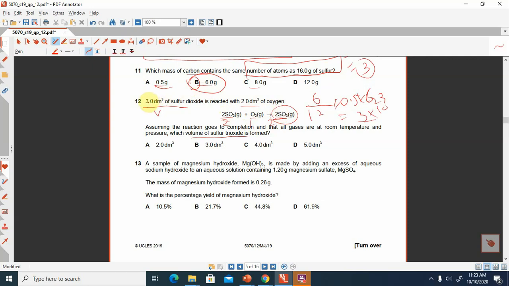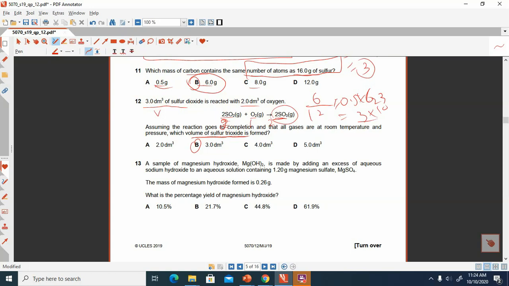So look at here, the volume of sulfur dioxide is 3. So in this question he is asking that what will be the volume of sulfur trioxide produced. Definitely that will be the same. So the answer is 3. Answer is B. B means the number of mole ratio is same, like 2 and 2. So if the volume of sulfur dioxide is 3, the volume of sulfur trioxide will be 3, right? So this is the question number 12 related to mole ratio.